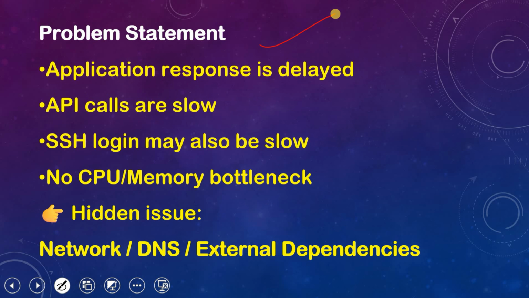Problem statement. Application response is delayed. API calls are slow. Whatever API calls are there, those are getting slow. SSH login may also be slow when we are trying to connect to the EC2 instance through SSH. This is showing some delay. No CPU or memory bottleneck. All the resources are looking fine on the EC2.